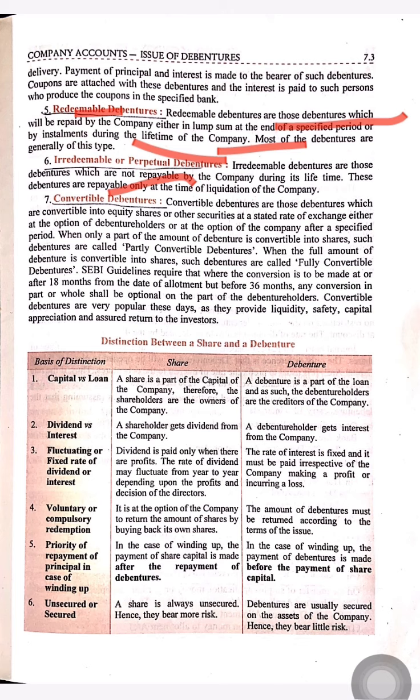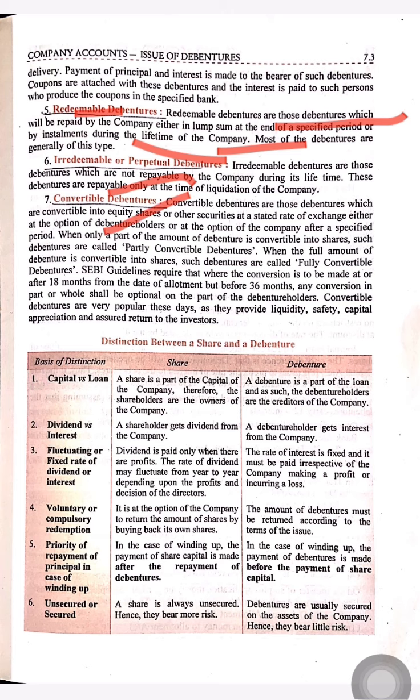Irredeemable or perpetual debentures. Perpetual means continuous. These debentures will not be repaid during the lifetime of the company, and when the company is dissolved, or when the life of the company has come to an end, at that time these debentures will be repaid.